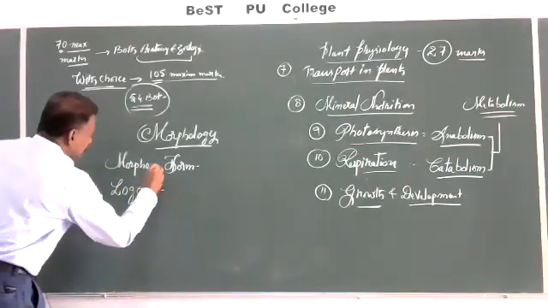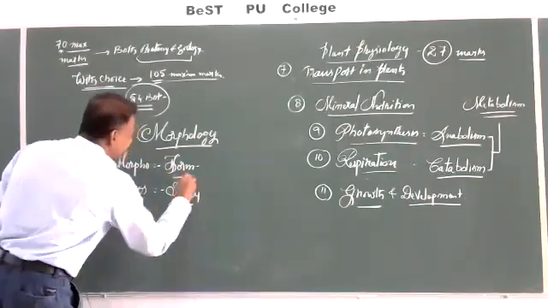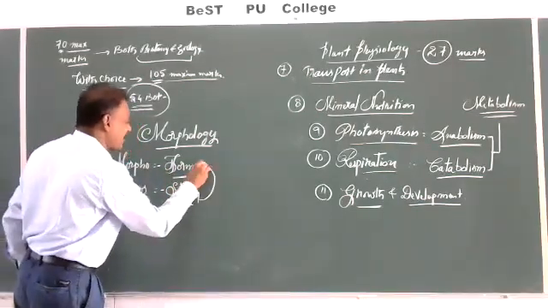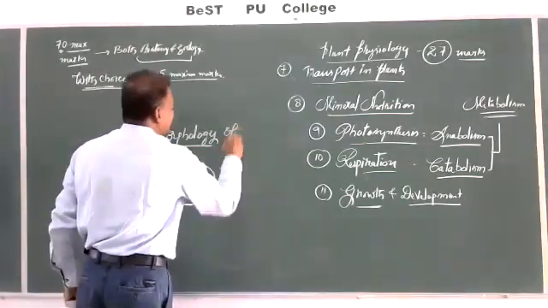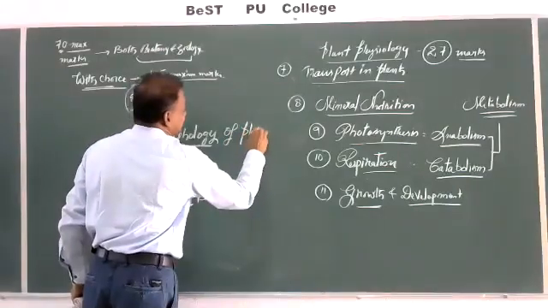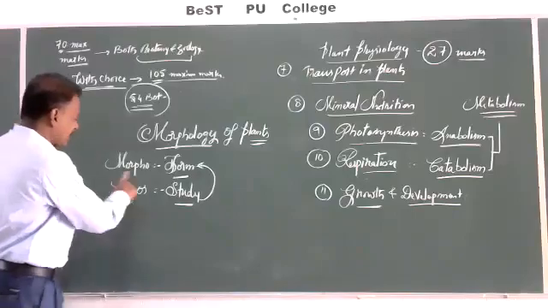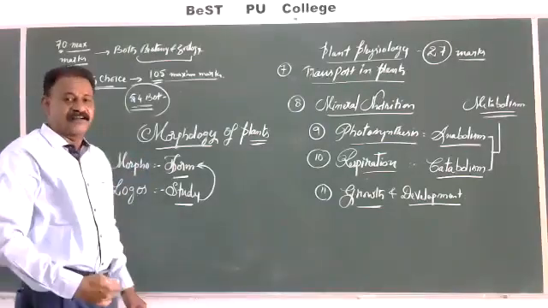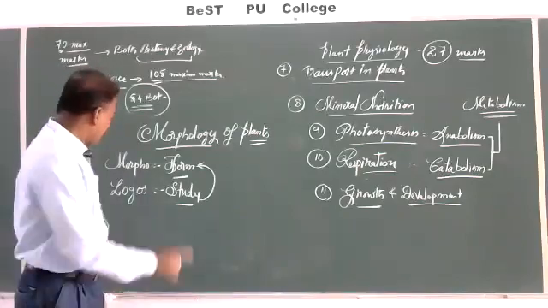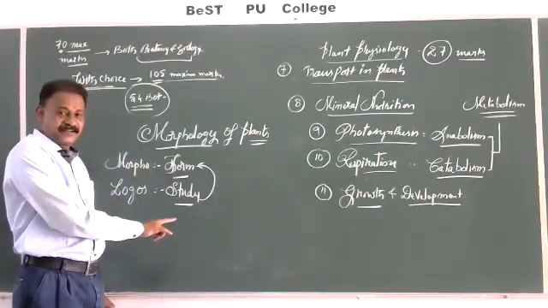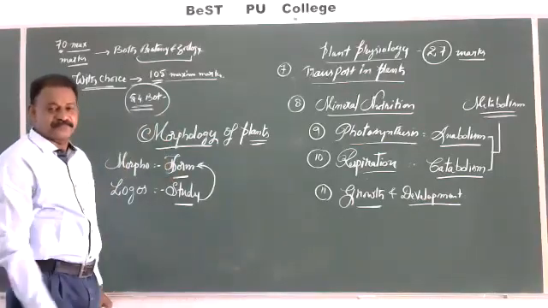Logos means study. It means study of form of plants. Morphology of plants or angiosperms. Morpho means morpha, form, structure, nature. Logos, study. So study of form of the plants.